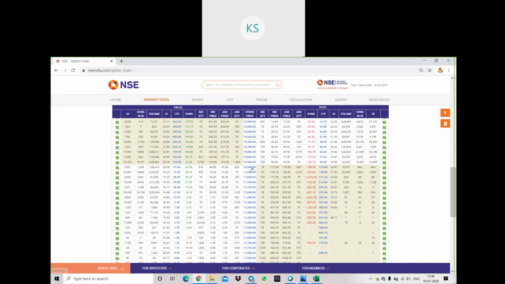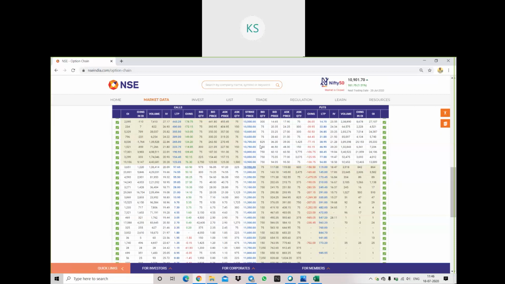Fine. So if you see the put side, now I'm seeing the right side here. On the right side, this 10,950 is my ATM. This is the strike price which is exactly below the uncolored part. This is the uncolored part, right? So this 10,950 is my at the money option, and this is exactly the opposite of the call side. There, whichever strike price was below was my out of the money option, but here the scenario will change. Whichever strike price is below this will be my in the money option, and whichever strike price is above 10,950 will be my out of the money option.